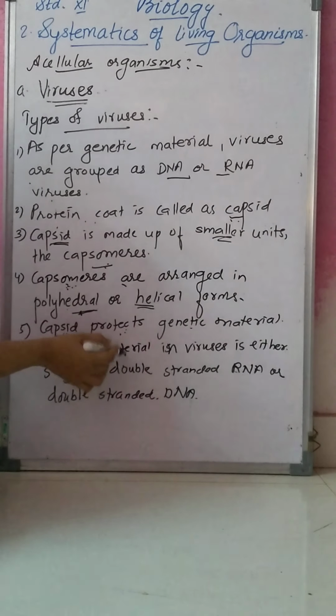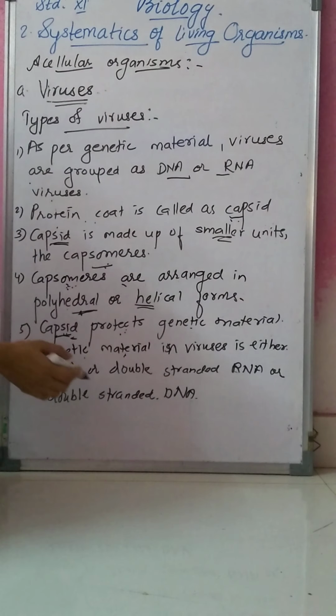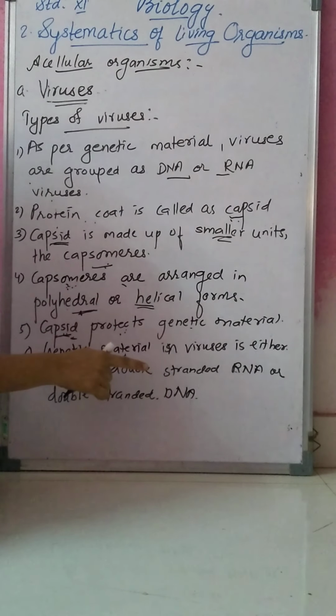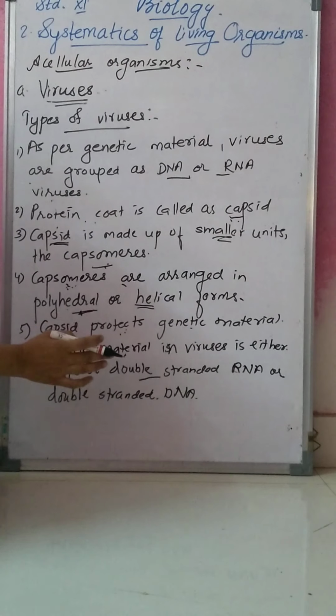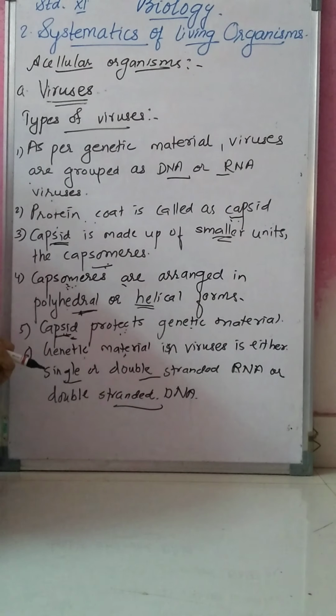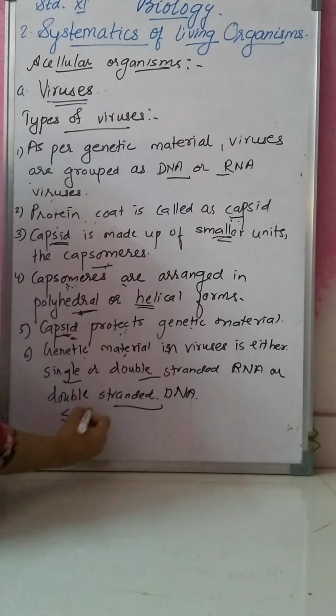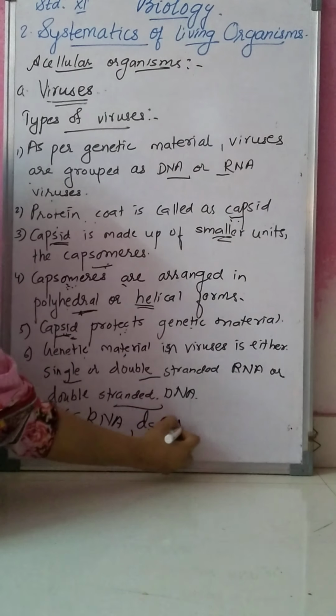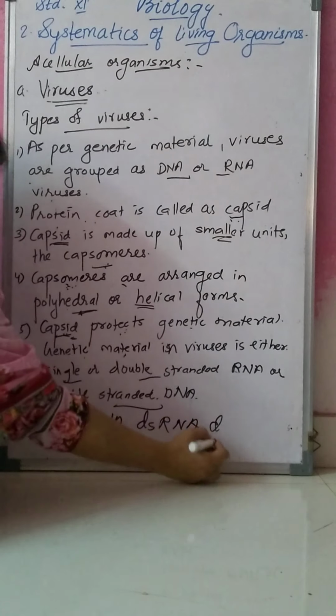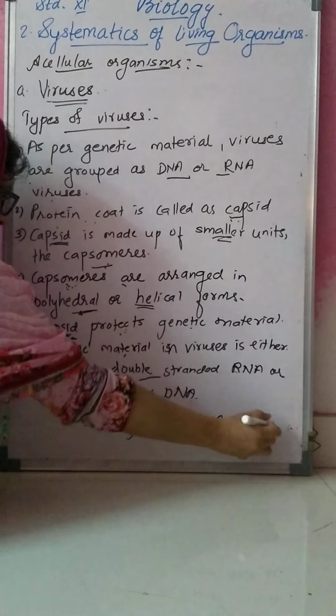Now this genetic material in a virus is either single-stranded RNA, or double-stranded RNA, or double-stranded DNA.